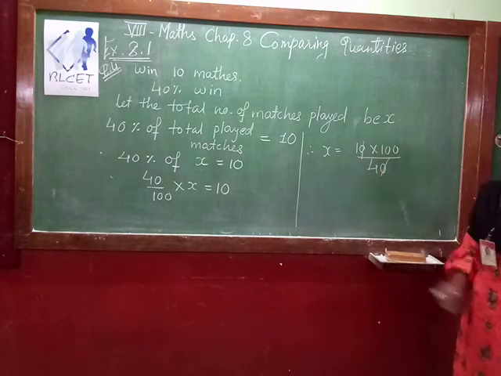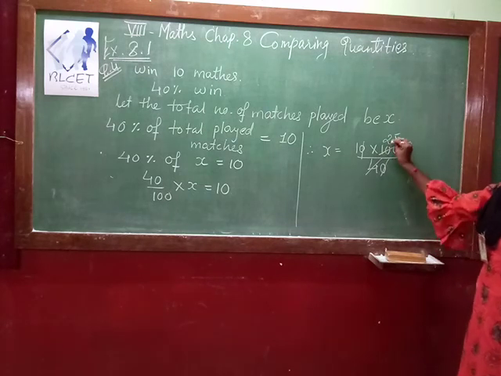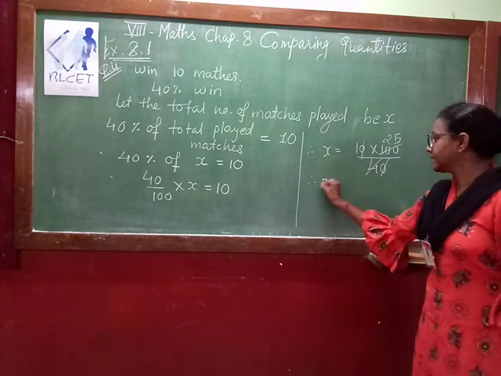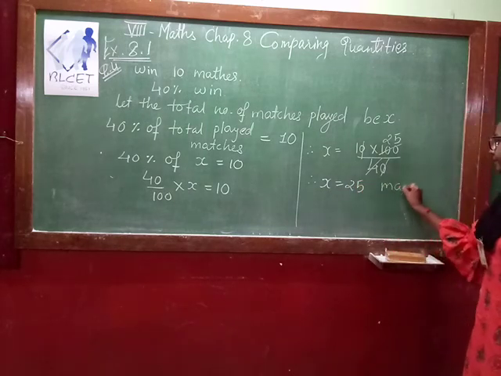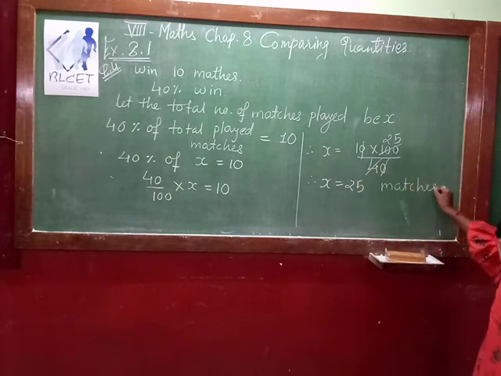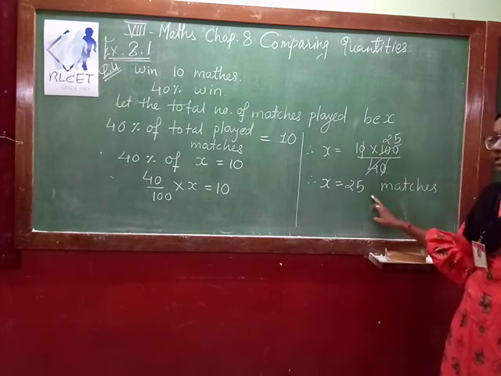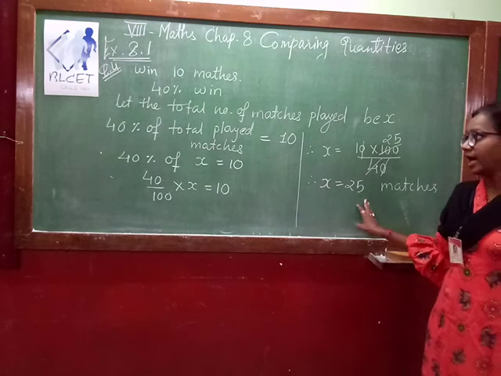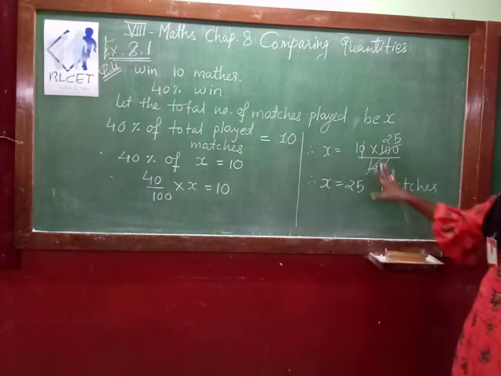So therefore X is equal to 25 matches. Total number of matches they have played is 25. Out of this 25 they have won 10 matches. So this way we can solve the question.